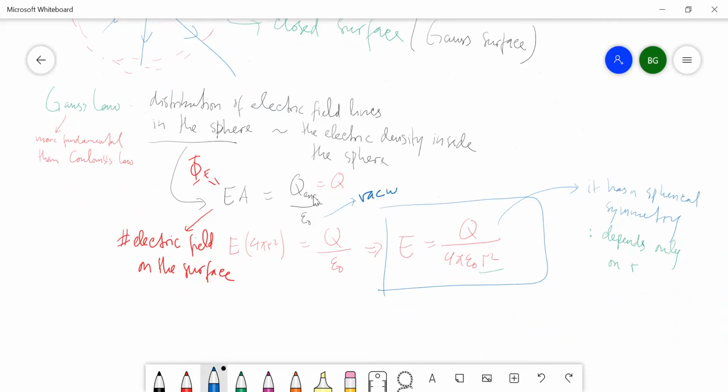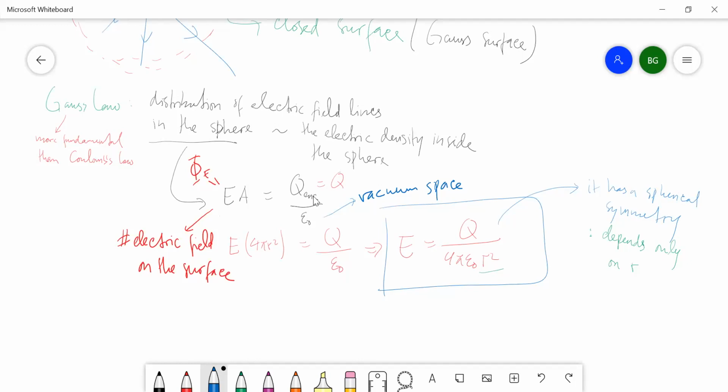So this is the general statement of Gauss' law: EA equals Q enclosed over epsilon 0.